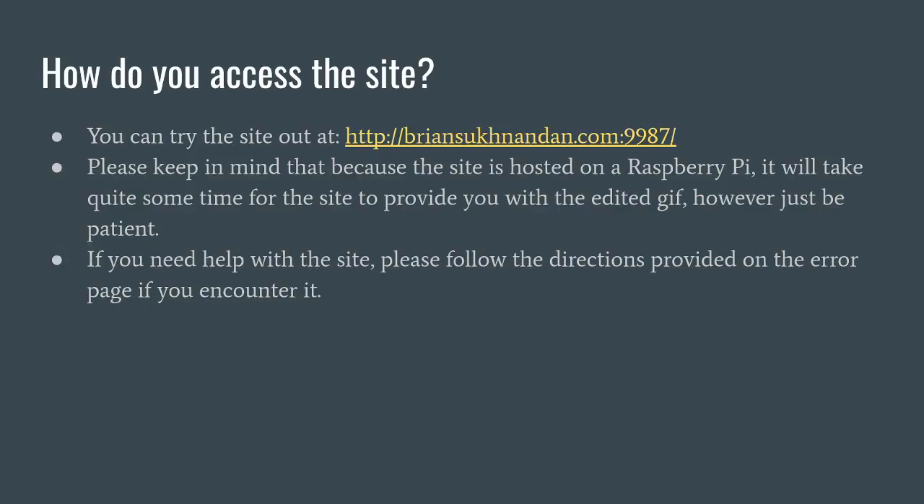And so how would you access the site if you wanted to? You can go to this URL here. This is my personal URL, and it's being hosted on a different port. And keep in mind that because the site is hosted on a Raspberry Pi, it'll take some time for the site to provide you with the GIF. So just be patient. And if you need any other help, just follow the directions that are on the error page if you encounter it.